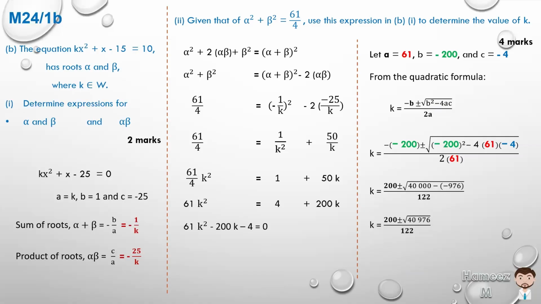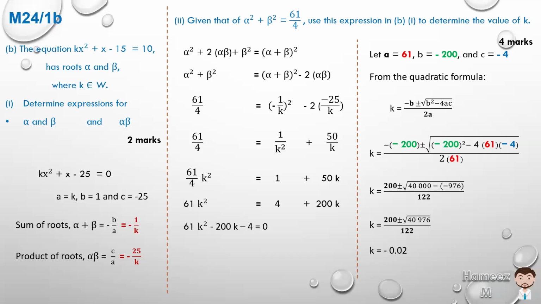So we have two answers. We either have k is equal to 200 plus that, or 200 minus the square root of 40,976, all over 122. So when we look at the negative, 200 minus that, it gives us approximately minus 0.02. If we think about the values that were given in the third line, it was k, right? That k must be a whole number: 0, 1, 2, 3, 4. Cannot be negative, cannot be a decimal.